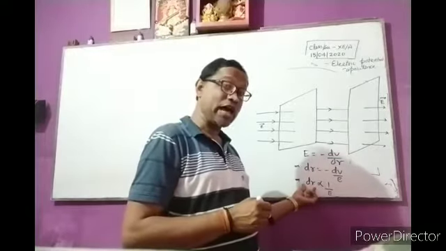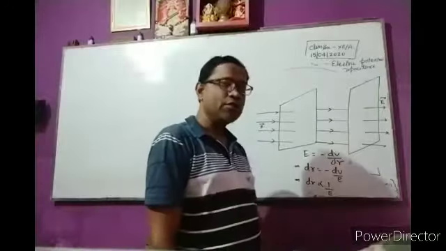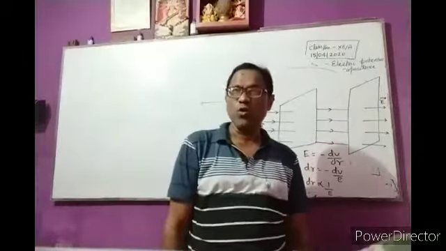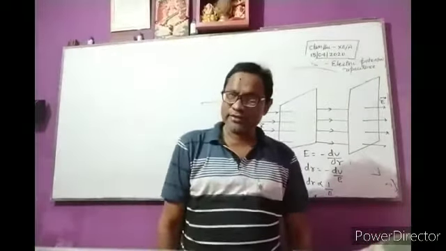If dr is larger, the surfaces are far apart, so the value of E will be small. So it is a weak field. Clear?